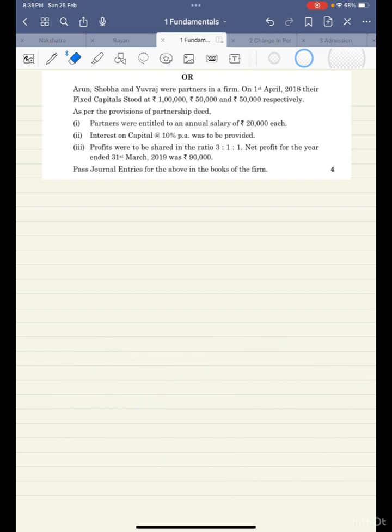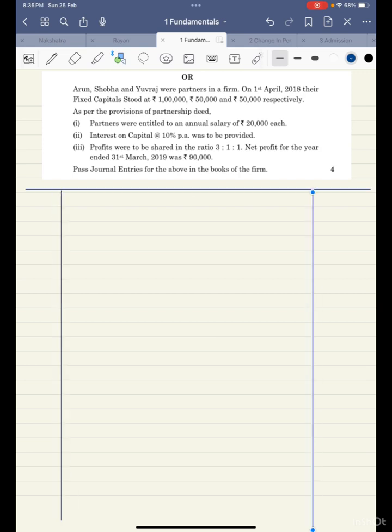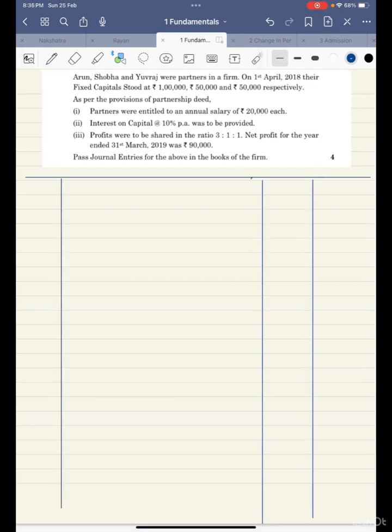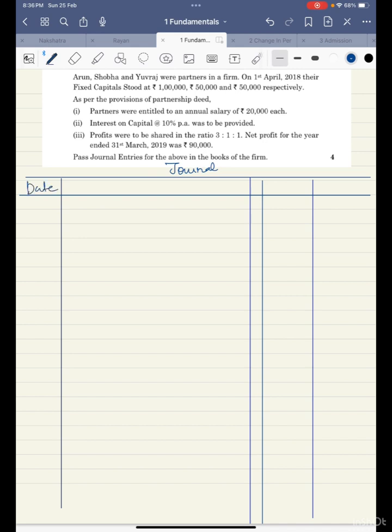So let me start. I'll write down all the entries one by one. So first thing is the net profit when transferred to P&L appropriation, because we have P&L appropriation here. So my first entry will be, for that I need to prepare the format also. Here I am preparing it properly, so make sure that you prepare the format properly. Particulars, LF, debit and credit. Okay, so dates are not given, we'll simply write down the entry.